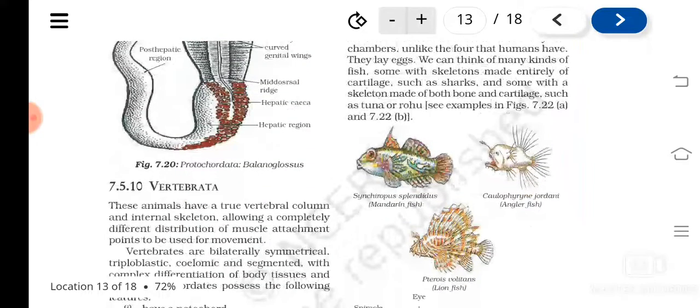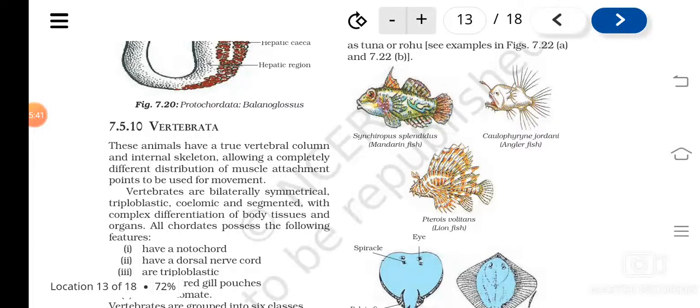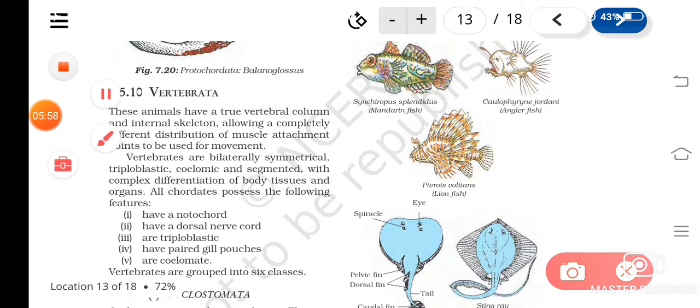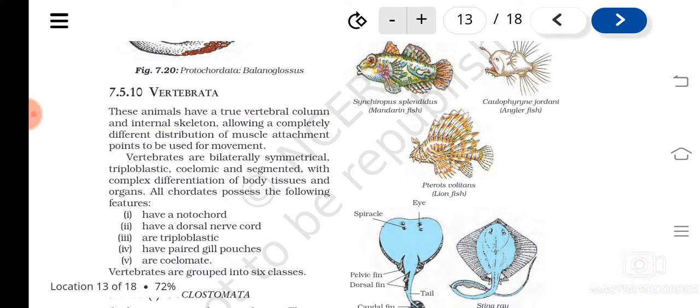Okay, so about Protochordata you understood. The next group of chordates are vertebrates. Vertebrates come under chordates only, but in them the notochord is converted into a true vertebral column. So they have a vertebral column and an internal skeleton. This is the importance of Vertebrata. They have a notochord in their earlier life, and then it gets converted to a vertebral column, and they will have an internal skeleton.